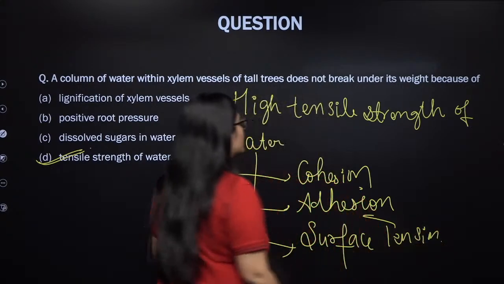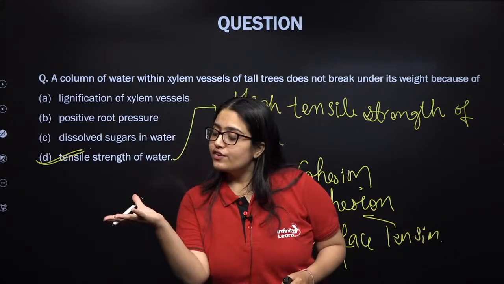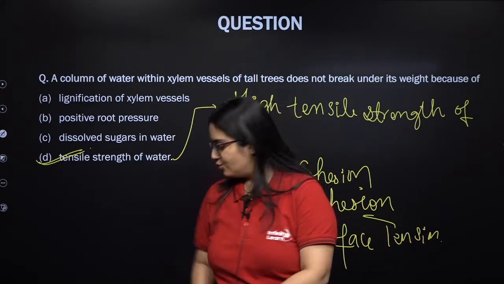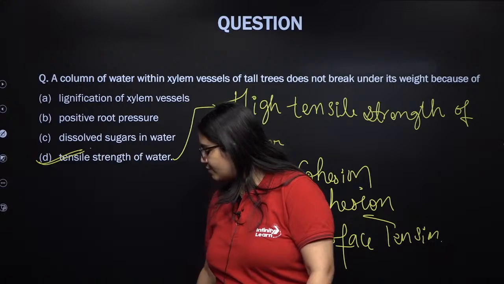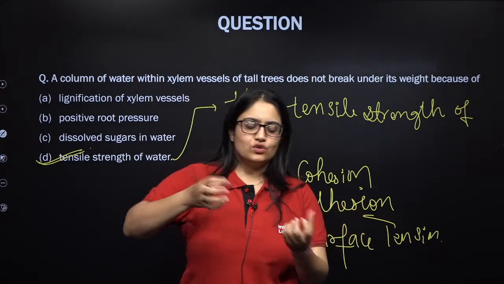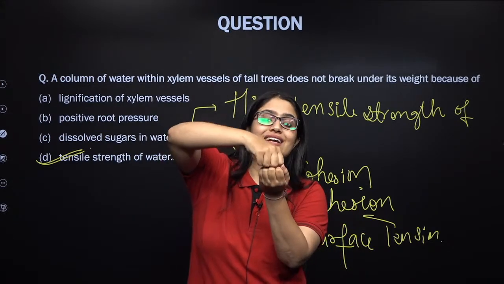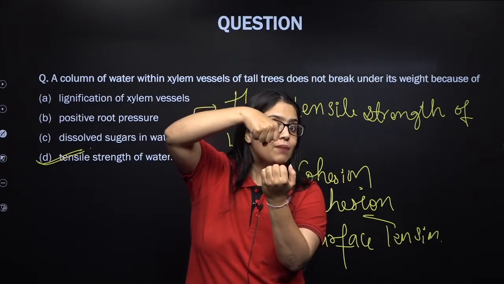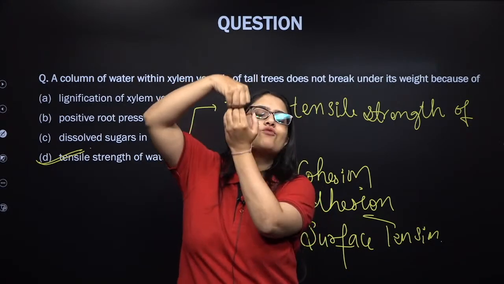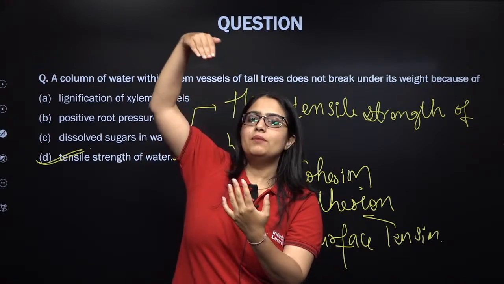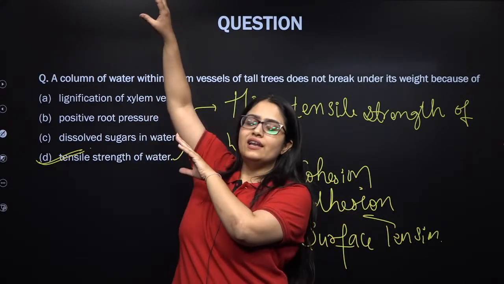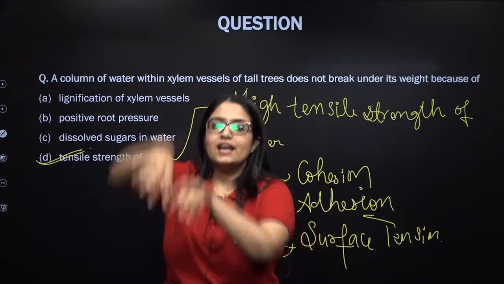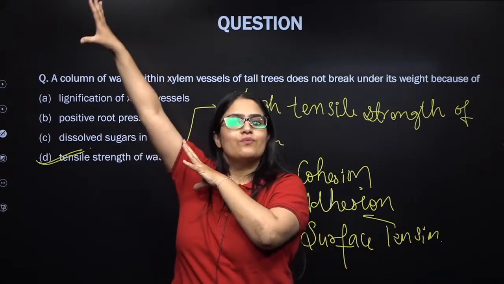Now, listen to this, my dear students. What is cohesion? One water molecule is mutually attracted to another water molecule. So there is attraction between one water molecule and another. This water molecule which is below is attracted by the water molecule which is above. In this way, the water molecule above in the xylem is pulling the water below. This is how they help the whole stream of water to get lifted, so that water can move from root xylem to stem xylem and finally from stem xylem to leaf xylem.